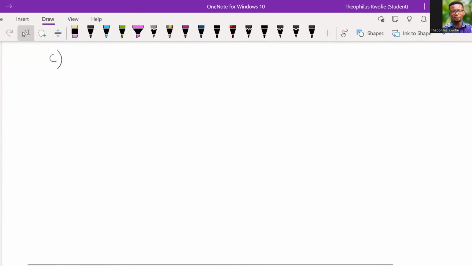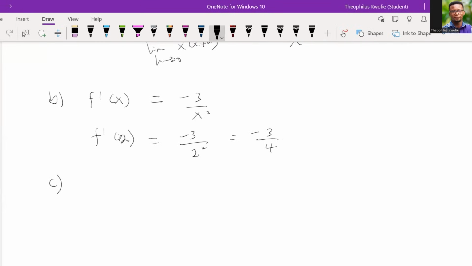All right. So for C, now we said something about the tangent line. The tangent line is just like the normal simple line. It is y equal to mx plus c. And the m is known as the slope. And the c is what we call the y-intercept. So let's take note.